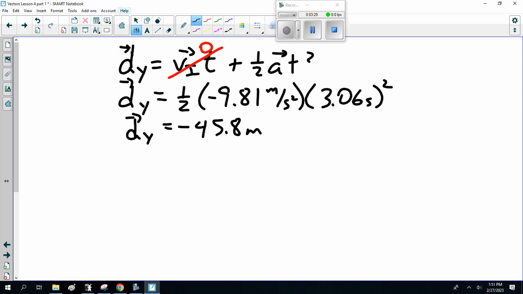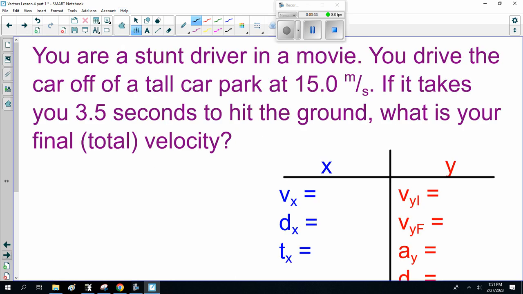Okay? Now, last question. You are a stunt driver in a movie. You drive the car off of a tall cliff at 15 meters per second. If it takes you 3.5 seconds to hit the ground, what's your final total velocity? Notice the wording, final total. We'll get to that in a minute.